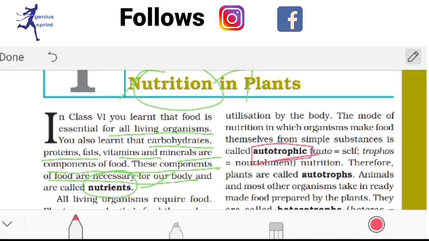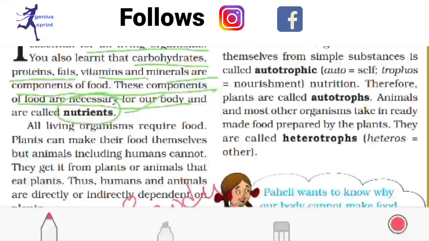Okay, so auto means self and trophos means nourishment. That means self nourishment, and only plants can produce their own food, and that is why they are called autotrophs. Therefore, the plants are called the autotrophs.